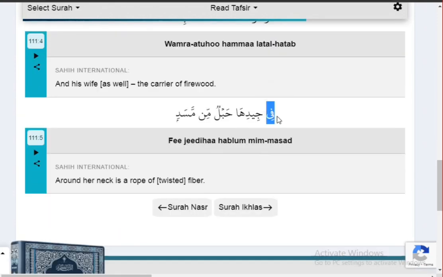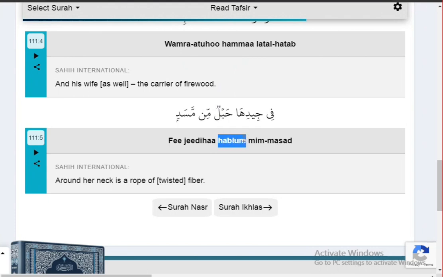Next, make fa sound longer because of ya madda. Fi. This jim sound longer because of ya madda. Ji. Fi jidiha. So this word is jidiha. This ha is from the middle part of the throat.